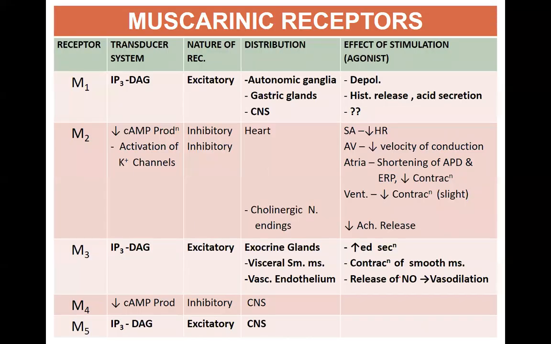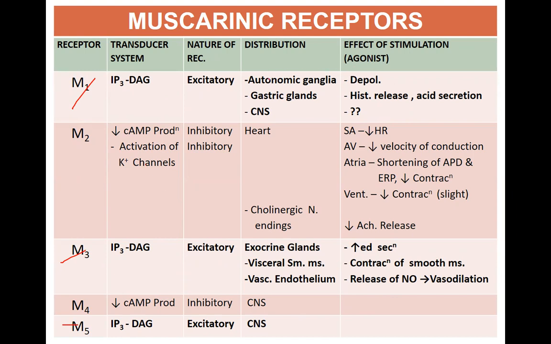Now, further talking about this, muscarinic receptors are either excitatory receptors or inhibitory receptors. So the odd ones, that is M1, M3, and M5, are excitatory receptors, whereas M2 and M4 are inhibitory receptors. That means that these muscarinic receptors are G protein coupled receptors, and they are either Gq type or Gi type. So M1, M3, and M5 are Gq type, that is, they have IP3, inositol triphosphate, and diacylglycerol as the transducer system, whereas M2 and M4 are Gi, that is, they inhibit the enzyme adenyl cyclase.